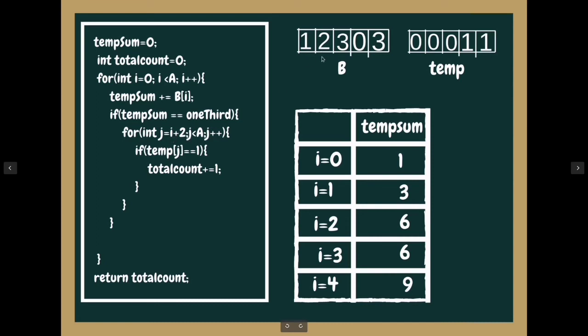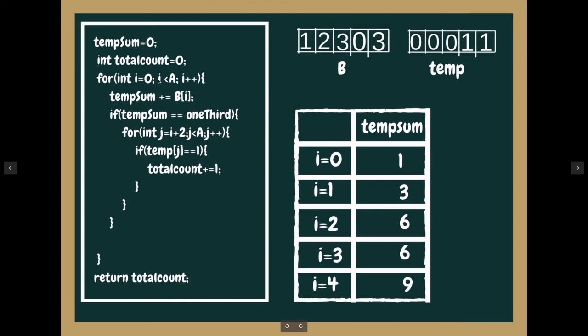That is, if we got the sum 3 here, this is our I, it will be our I plus 2, and we will check if temp of j equals 1, that is whether the sum from the back is also equal to 1/3. Then we have the other partition also. That way, if we have two partitions, then we also got the third partition. That way we have our 3 partitions, and so we will increase the total count by 1. And for all the cases from the beginning to the end, we will check for this and will increase our total count with that, and at last we will return the total count.